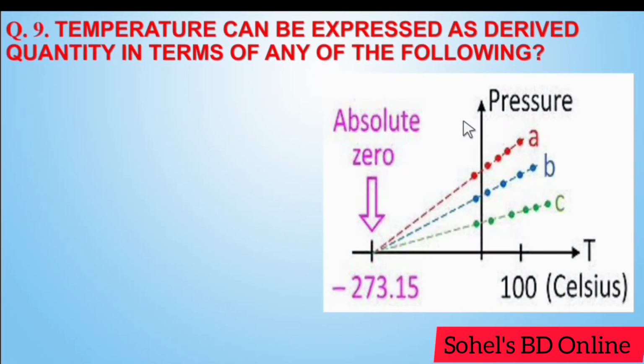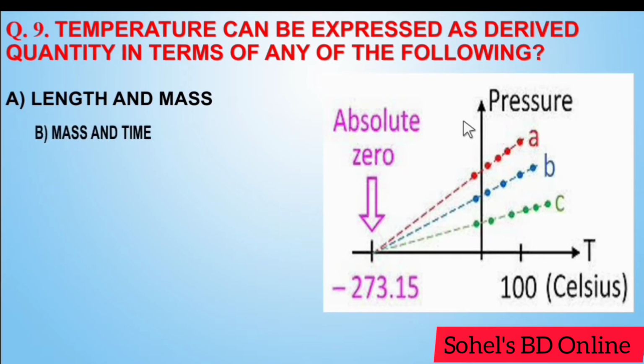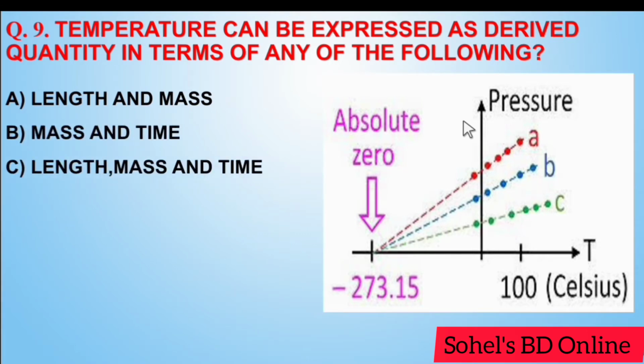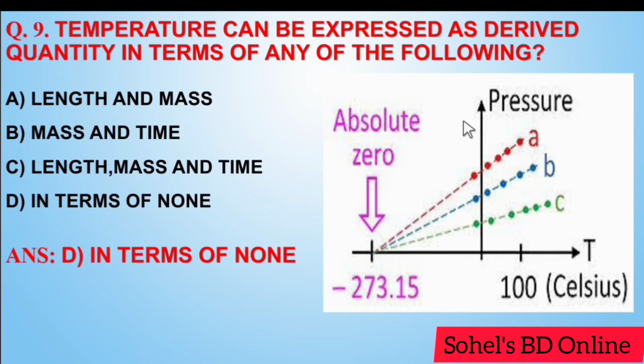Next, temperature can be expressed as a derived quantity in terms of any of the following: length and mass, mass and time, length, mass and time, in terms of none. Answer D. In terms of none.